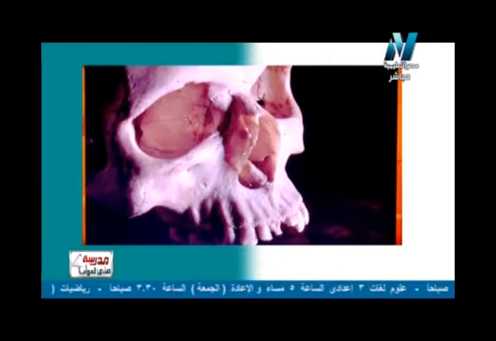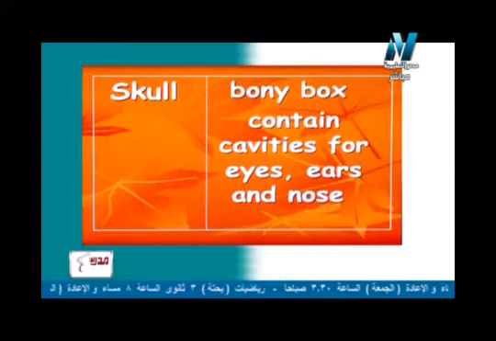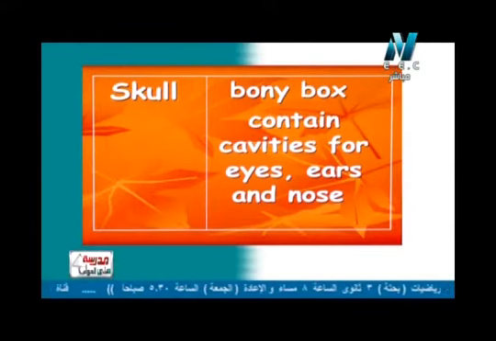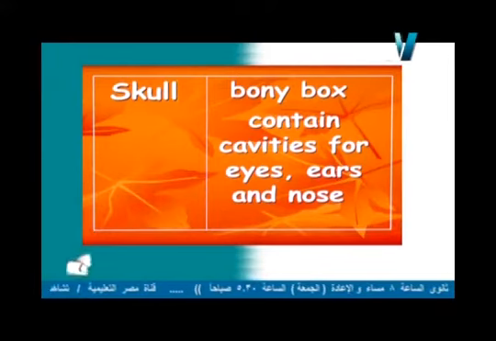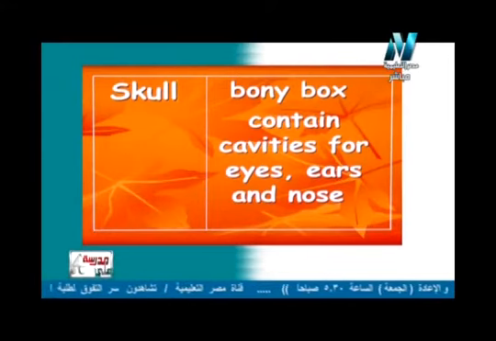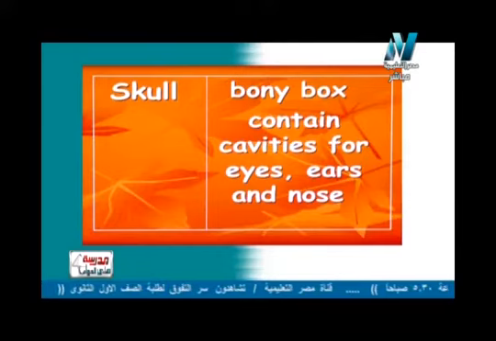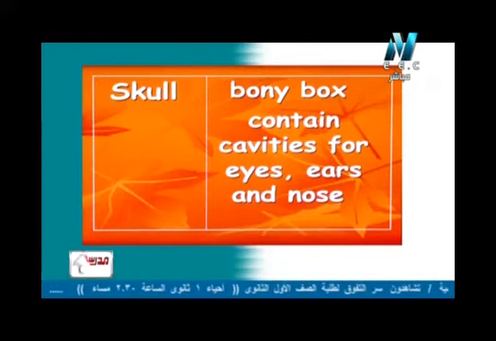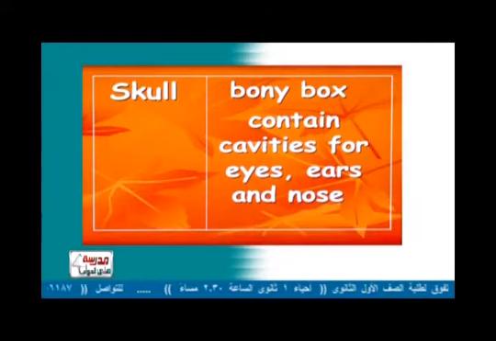So now, what about the skull? As you know, the skull is a bony box. هي علبة عظمية. Is a bony box, contains cavities for eyes, ears, and nose. Again, skull is a bony box, contains cavities for eyes, ears, and also the nose. skull الجمجمة هي علبة عظمية فيها تجاويف للeyes العين والاears الأذن and also the nose الأنف.